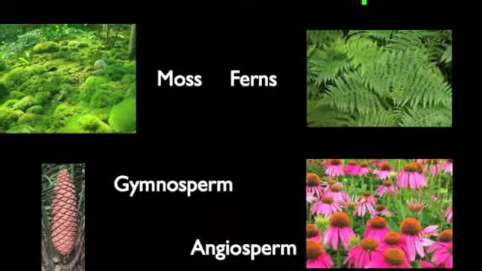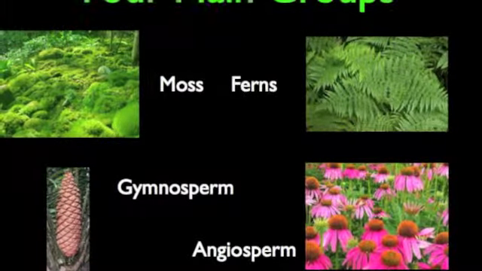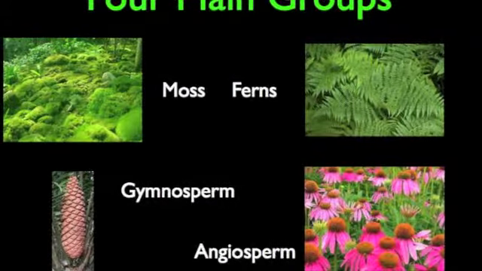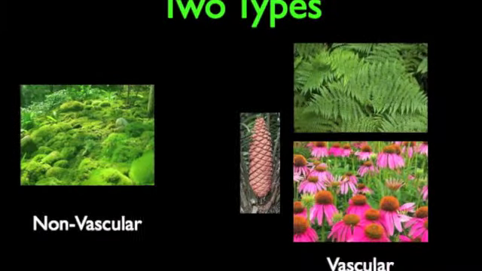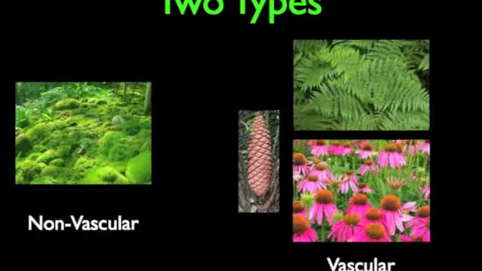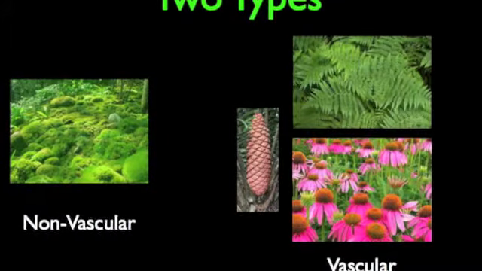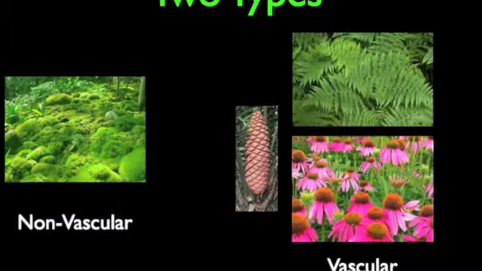There are four main groups of land plants, which all fall under two types of plants. The four main groups are your mosses, ferns, gymnosperms, and angiosperms. The two types that they fall under will be non-vascular and vascular.